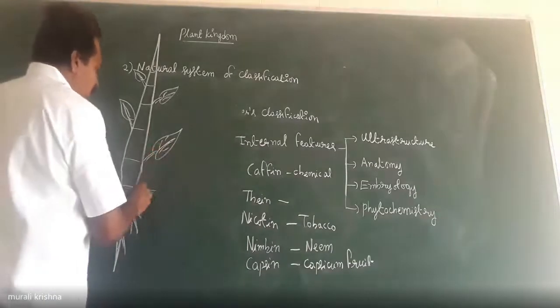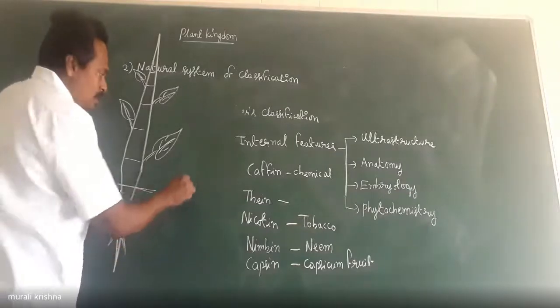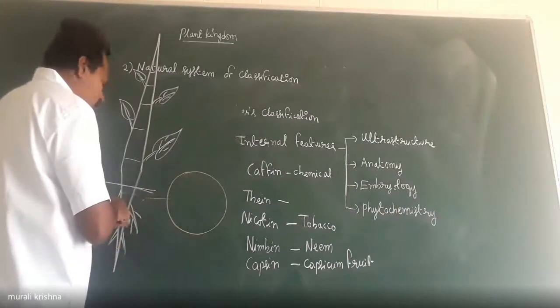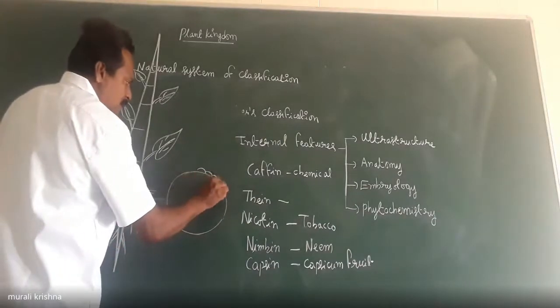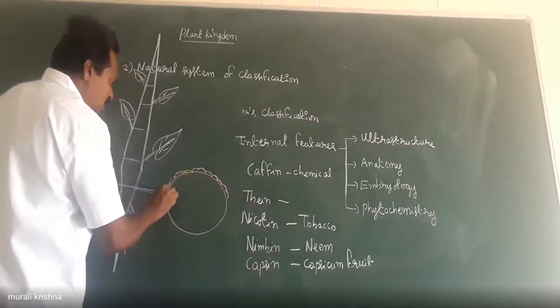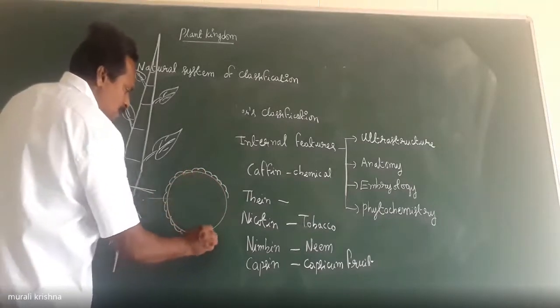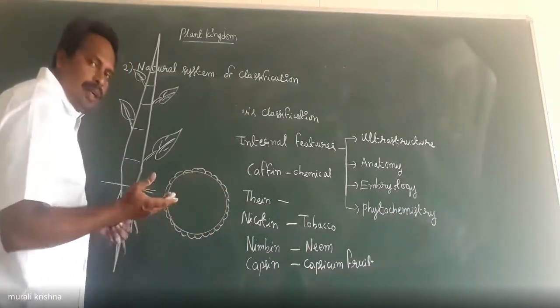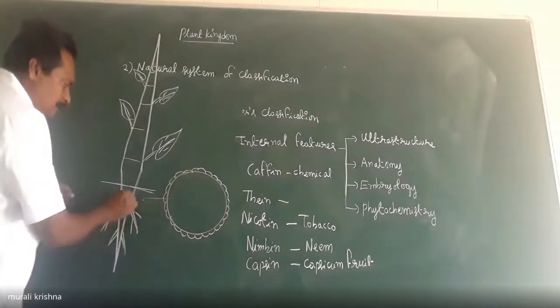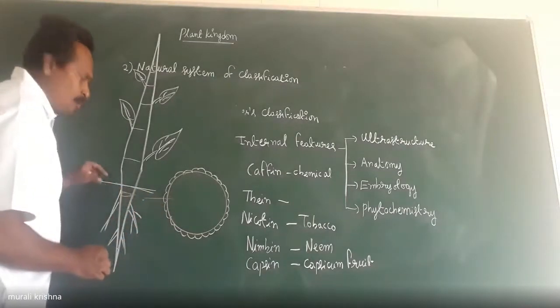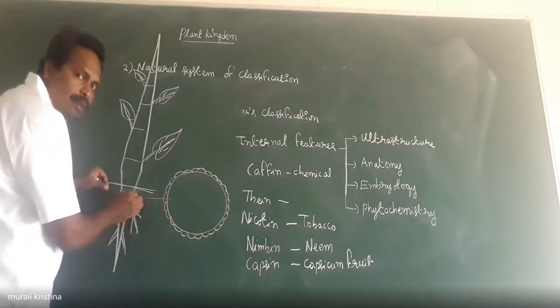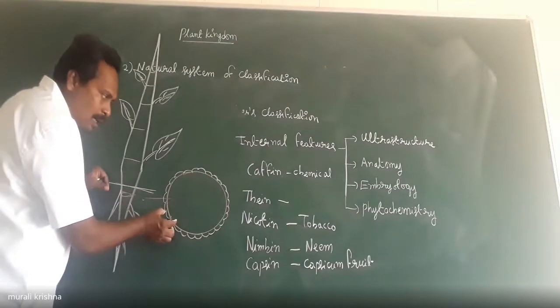Anatomically, in roots, the outermost layer is the epidermis layer. If you cut the TS of a root, a transverse section of the root, a small thin slice of the TS of a dicot root. There are two classes of angiosperms.